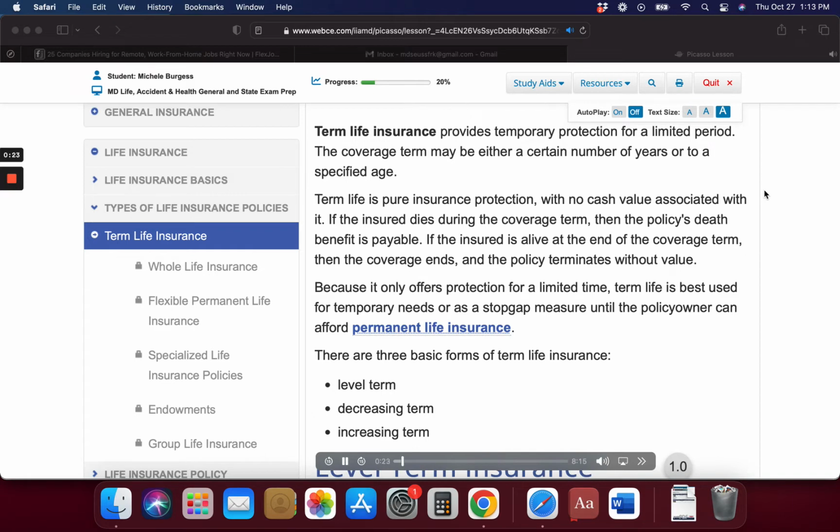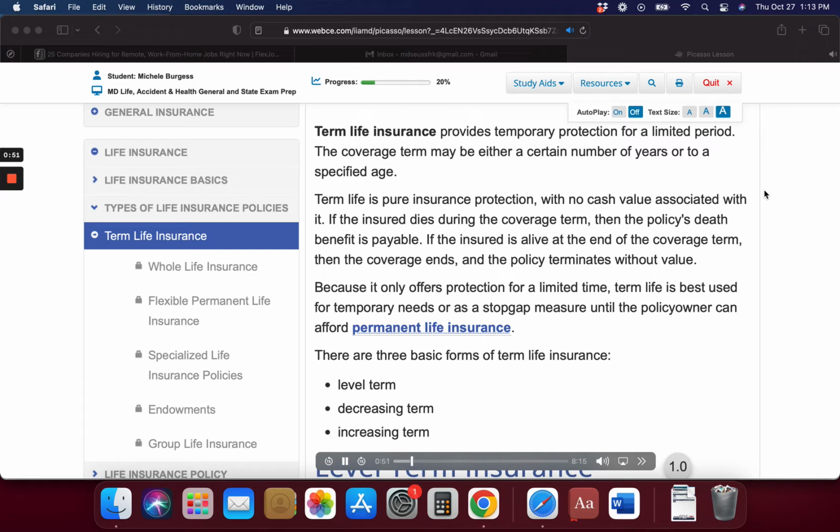If the insured is alive at the end of the coverage term, then the coverage ends, and the policy terminates without value. Because it only offers protection for a limited time, term life is best used for temporary needs or as a stopgap measure until the policy owner can afford permanent life insurance. There are three basic forms of term life insurance: level term, decreasing term, increasing term.